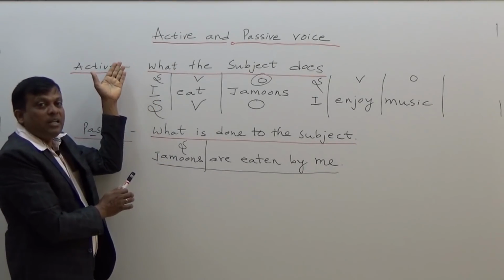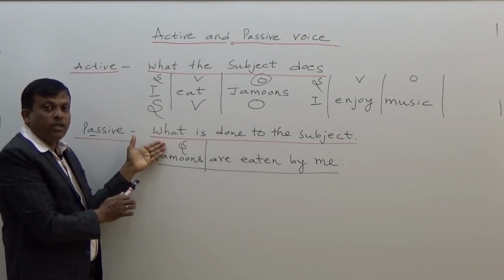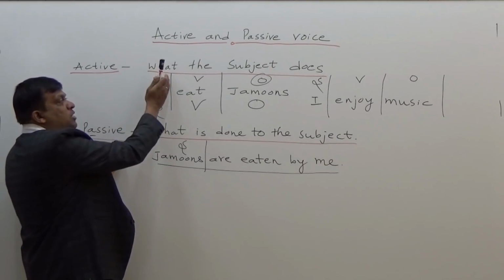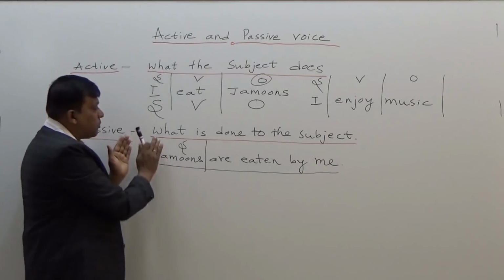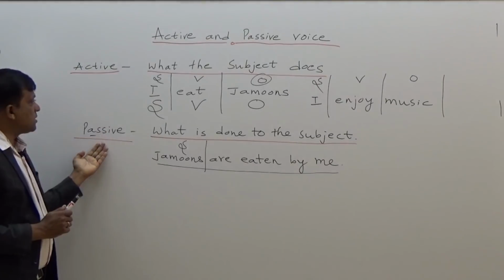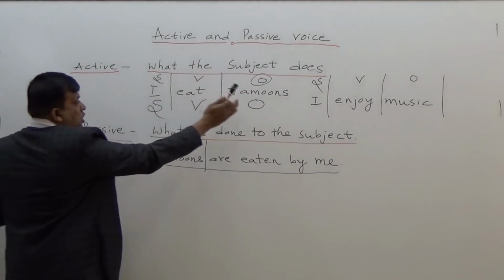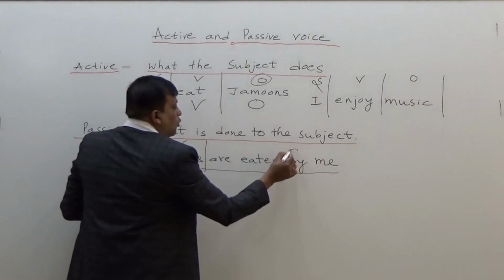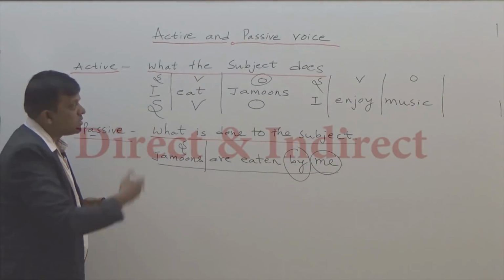Subject is a doer in active voice. Subject is not a doer in passive voice. In simpler terms again, subject does something in active voice. Subject does not do something in passive voice. So something is done to the subject is passive voice. What subject does is active voice. So I eat jamuns. Jamuns are eaten by me. So later I will explain to you why this preposition by, why this me, that we will definitely discuss in detail.